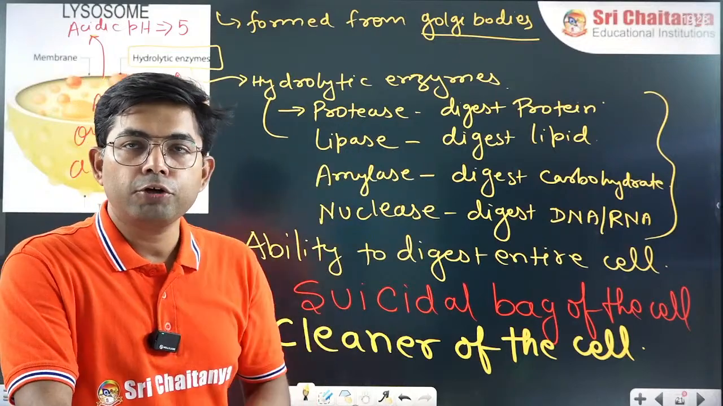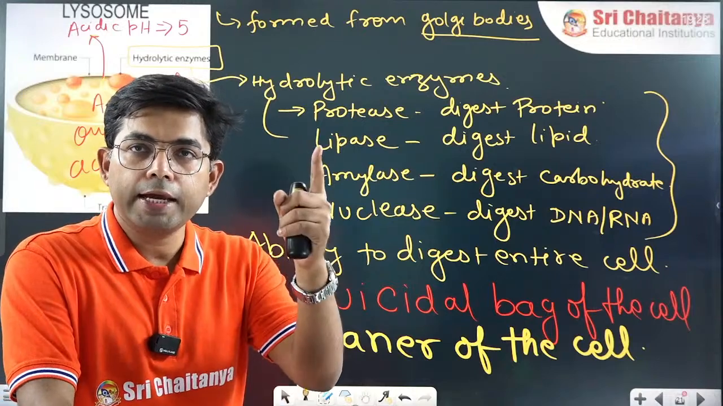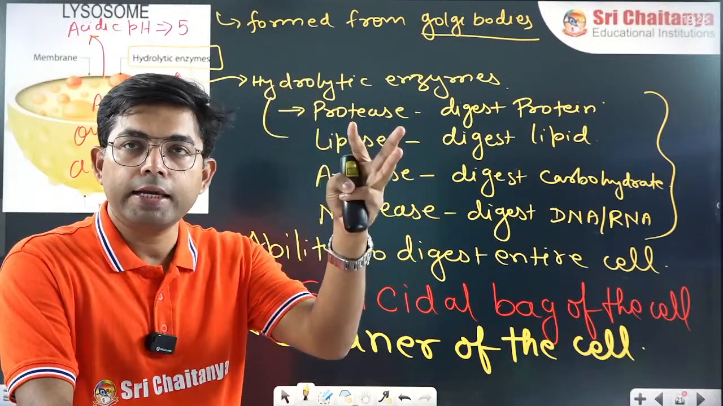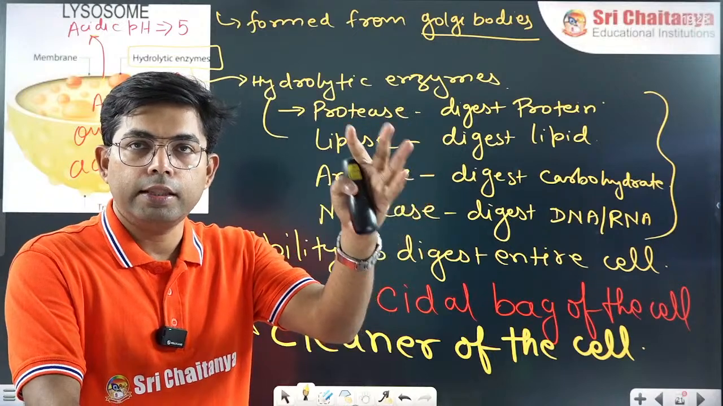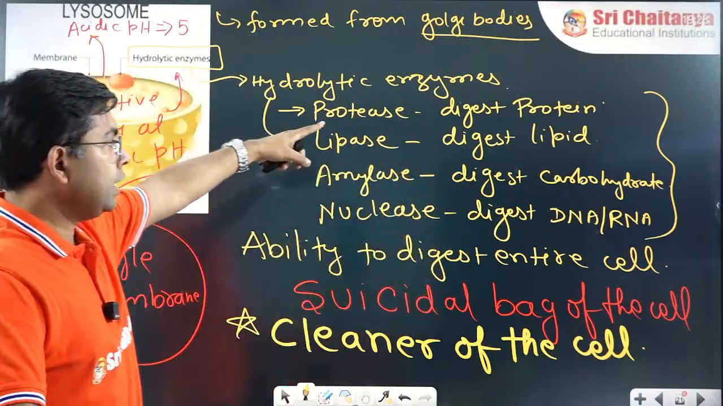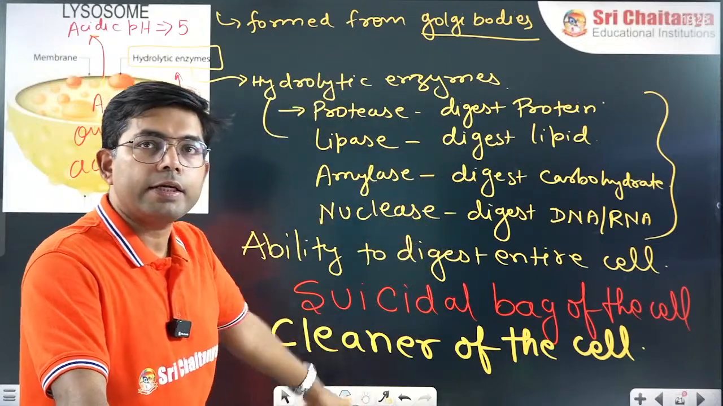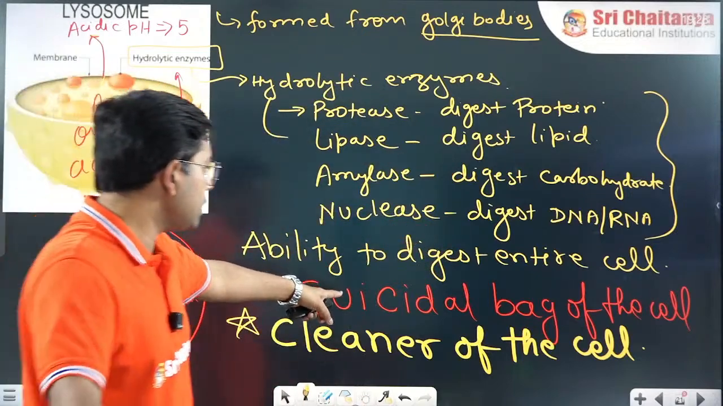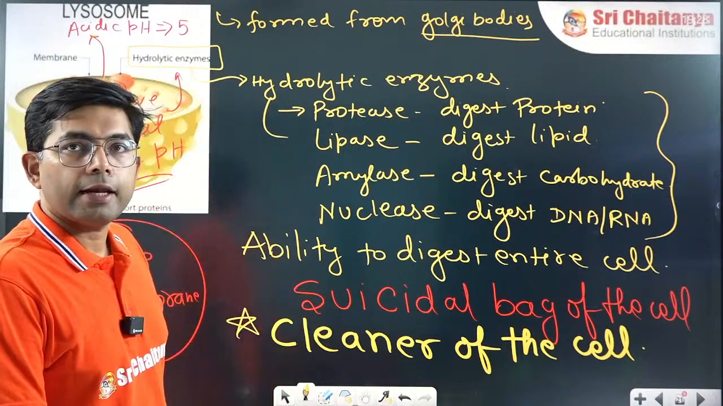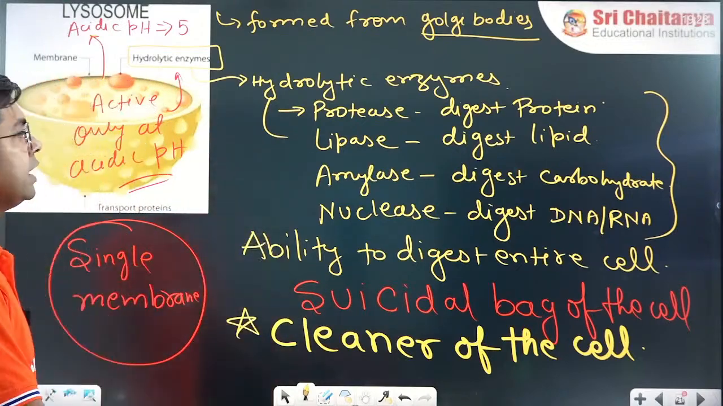What are the components of hydrolytic enzymes? Protease, lipase, amylase, nuclease. They will digest protein, lipid, carbohydrate, DNA and RNA. Since they have the ability to digest all, they are called the suicidal bag of the cell. So this is about the lysosome.